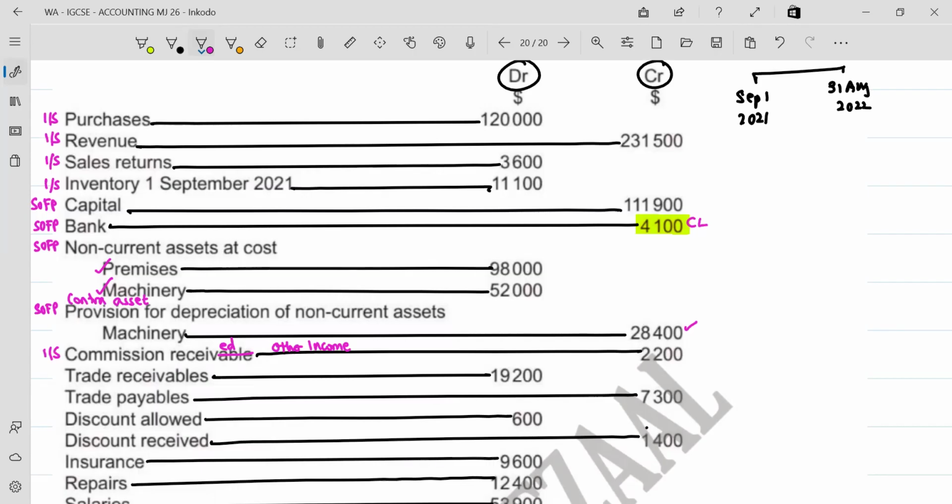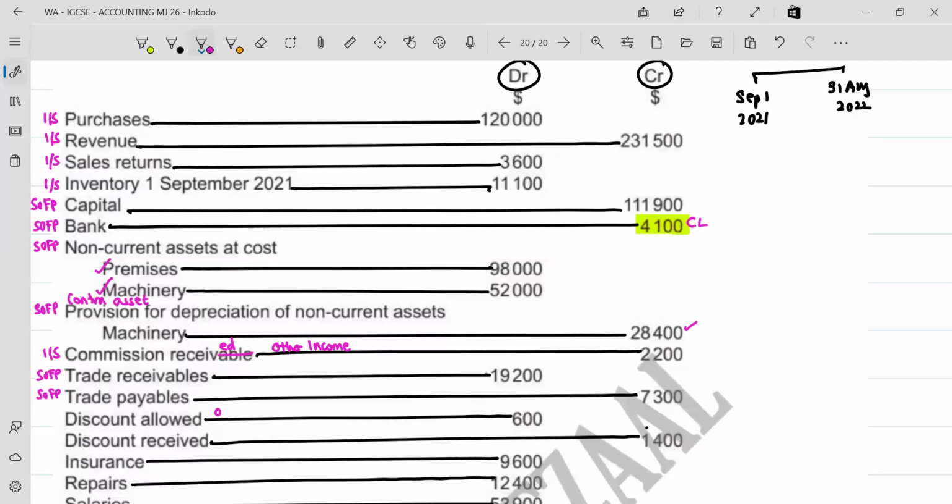Trade receivables. How much do your customers owe you? 19,200. This is the amount of money that your customers have to pay you back. For what, sir? For goods that you delivered to them on credit. Because trade receivables are current assets, they go to the SOFP. Trade payables. How much do you owe to your suppliers? 7,300. This is the amount that you owe to your suppliers for goods that the suppliers have given to you on credit.